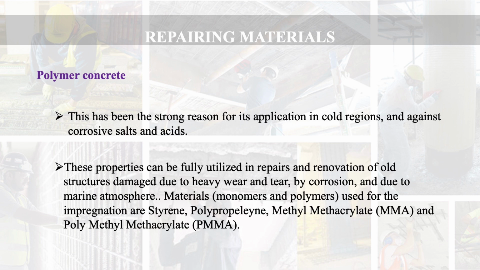These properties can be fully utilized in repairs and renovation of old structures damaged due to heavy wear and tear, by corrosion and due to marine atmosphere. Materials which may be monomers or polymers used for impregnation are styrene, polypropylene, methyl methacrylate and polymethyl methacrylate. These are the materials or polymers.